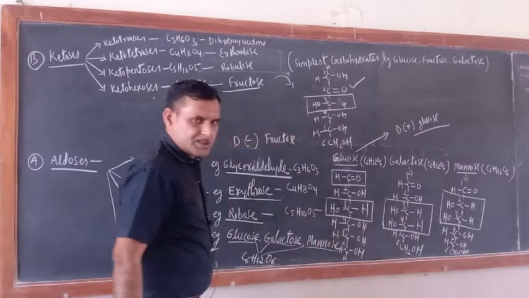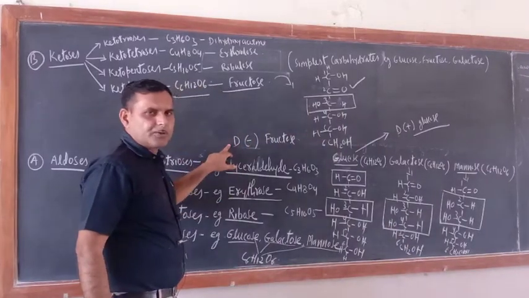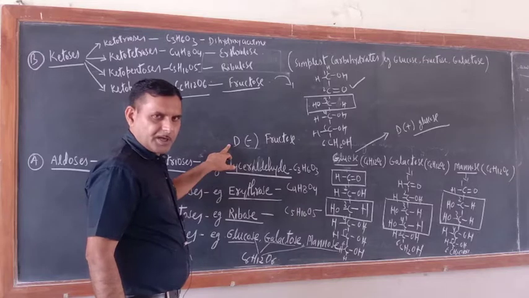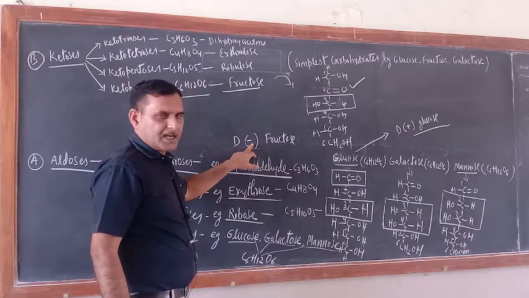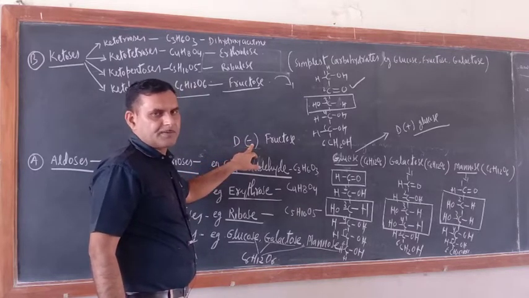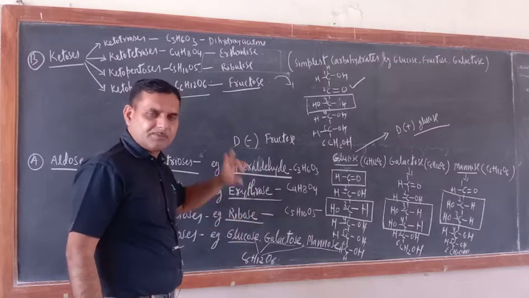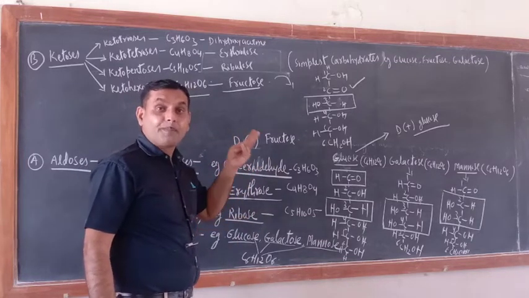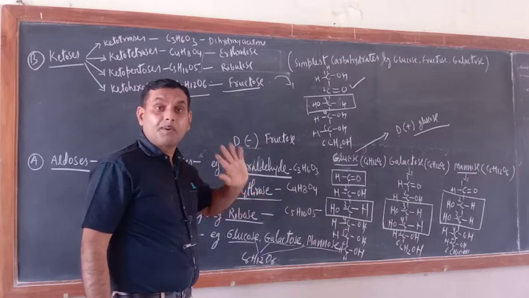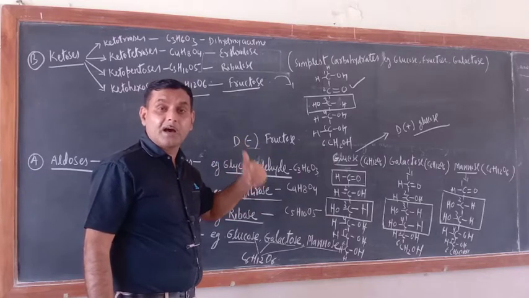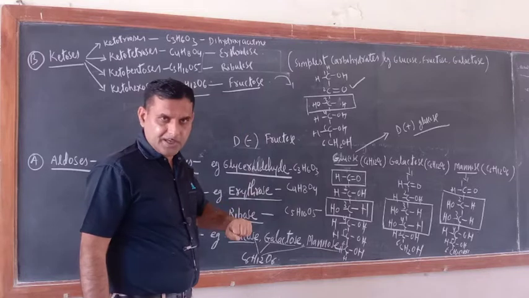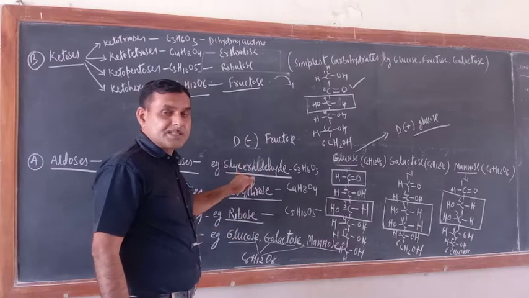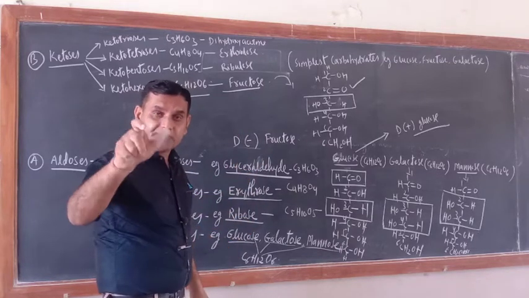So just see, D has nothing to do with dextrorotatory. This minus sign represents the optical activity, because in the definition of monosaccharide, or you can say carbohydrate, what is written? Optically active polyhydroxyaldehyde or polyhydroxyketone. Optically active means optical activity is there.